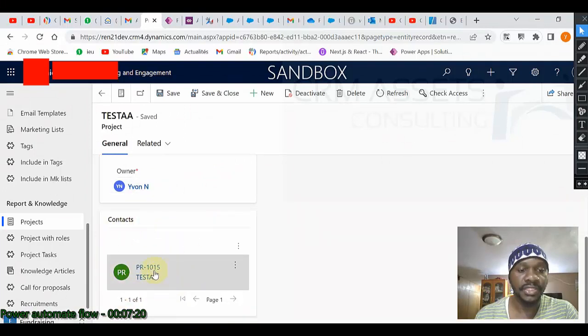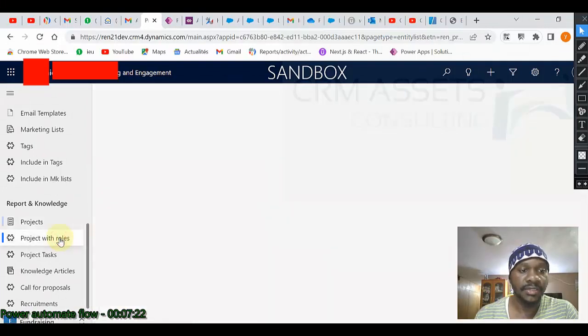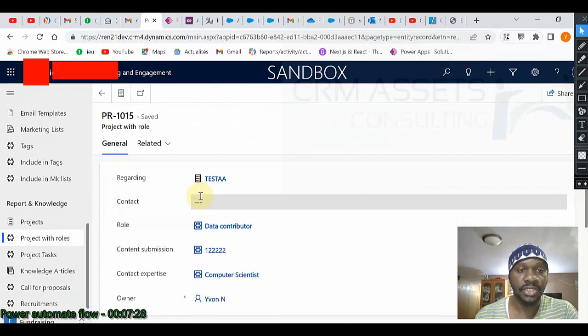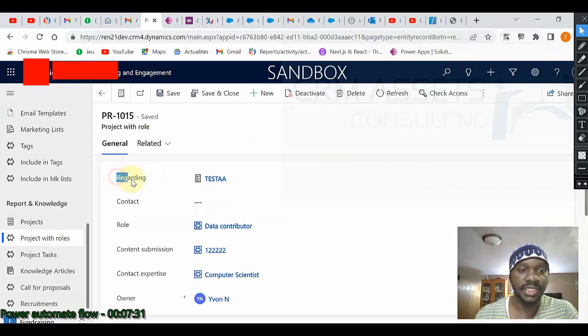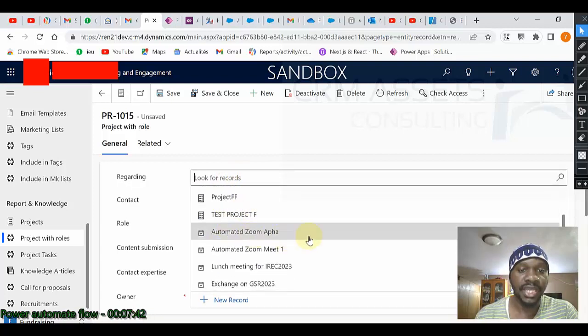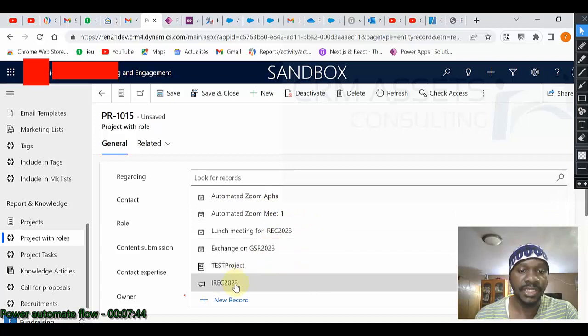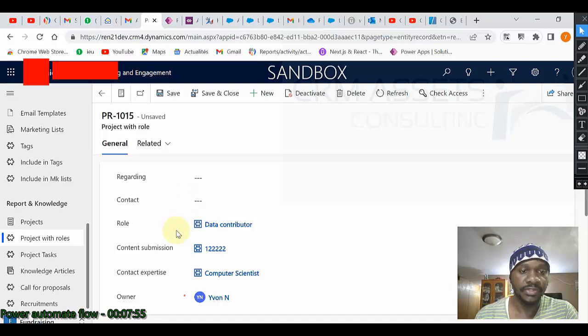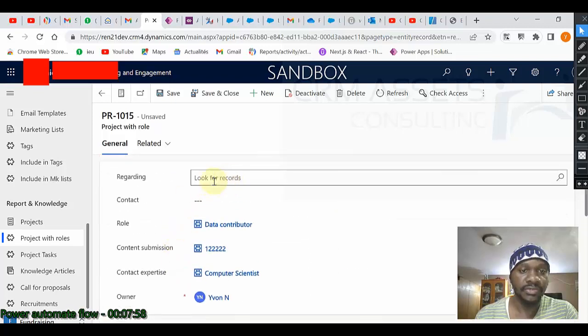We also have project with role. If I select this one, this is a polymorphic lookup, regarding. From here you can select a project, an event, and a campaign. So we will try to create something similar.